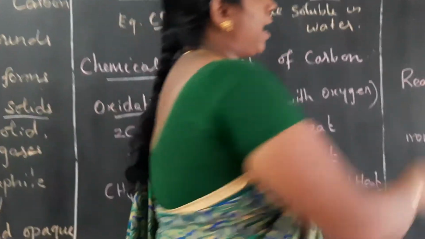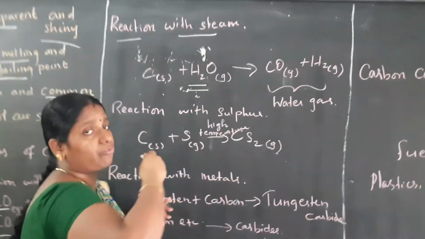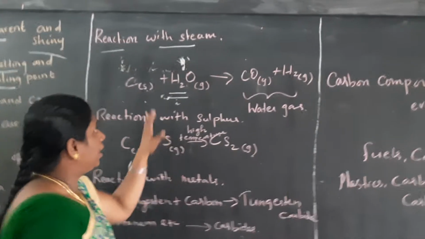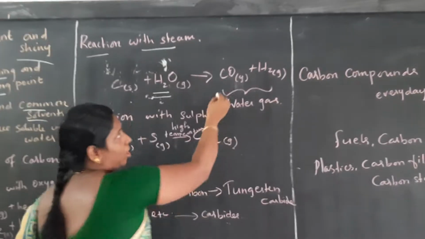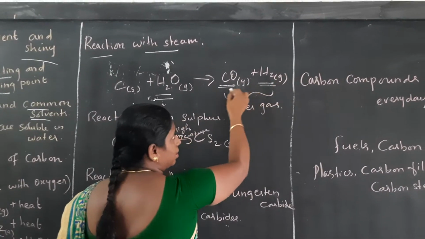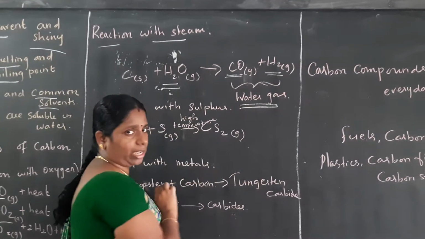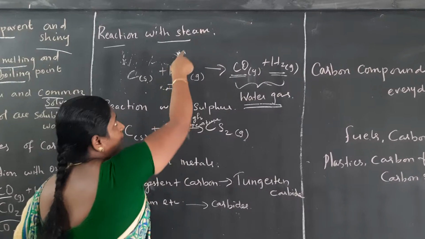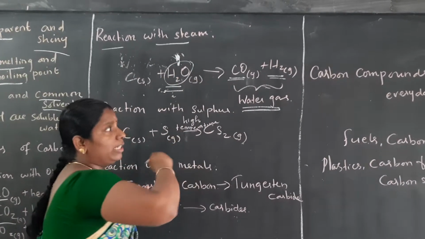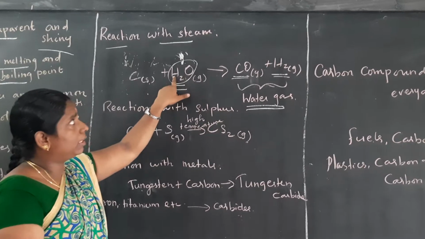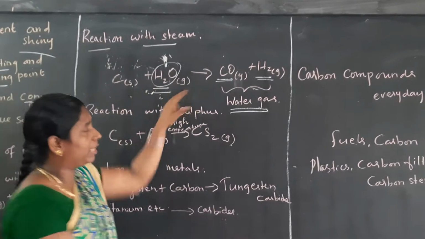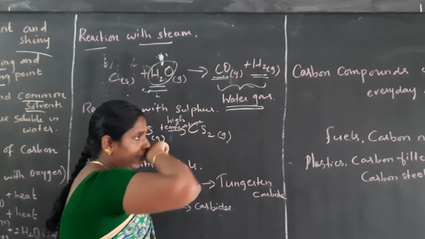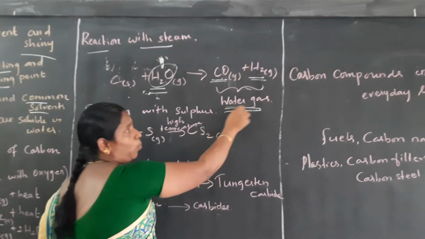And second, reaction with steam. Steam means water in the presence of moisture, gaseous water molecules. If carbon reacts with steam, we get carbon monoxide and hydrogen gas. This mixture we call water gas. Steam is not a liquid, it is in gaseous state. So steam combines with carbon, and we get carbon monoxide and hydrogen gas, which we call water gas.